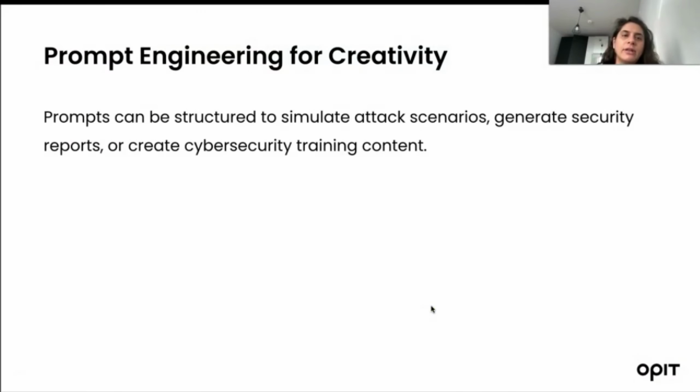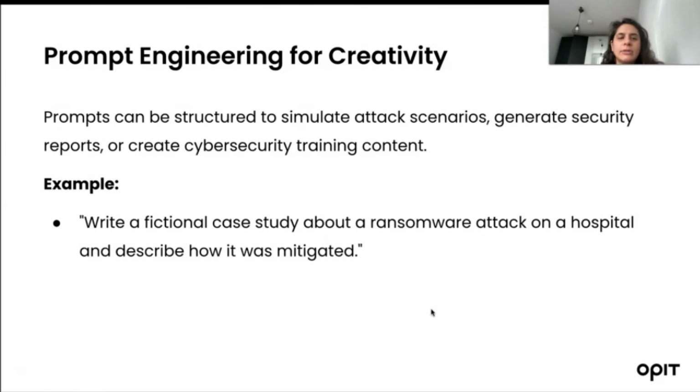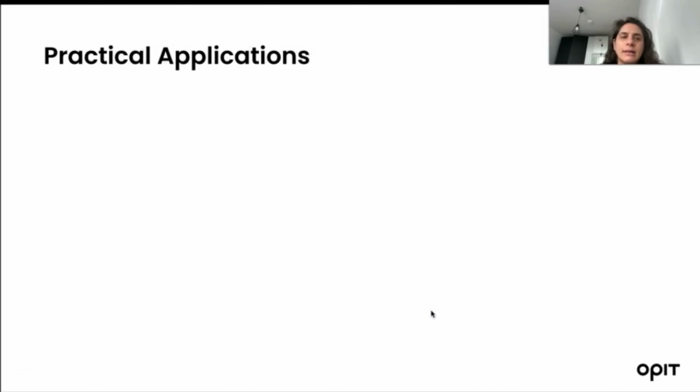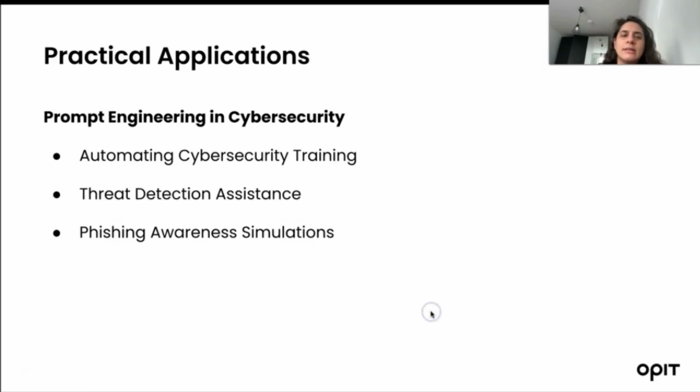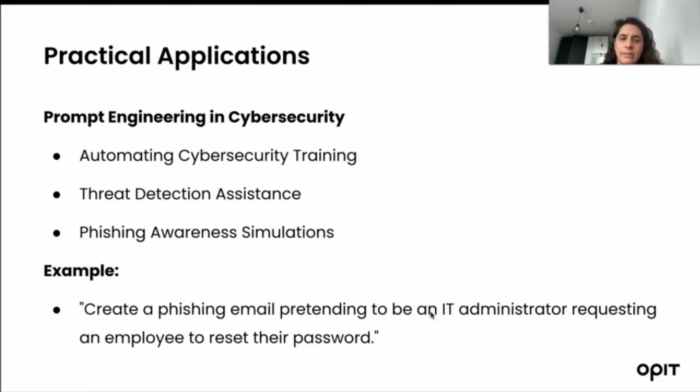There are some applications and use cases for prompt engineering. For creativity, prompts can be structured to simulate attack scenarios, generate security reports, or create cybersecurity training content. For example, write a fictional case study about a ransomware attack on a hospital and describe how it was mitigated. There are practical applications of prompt engineering in cybersecurity: automating cybersecurity training, threat detection assistance, and phishing awareness simulations. One example: create a phishing email pretending to be an IT administrator requesting an employee to reset their password, and generate that phishing email.